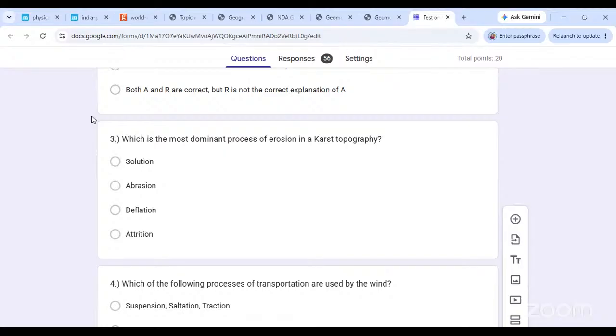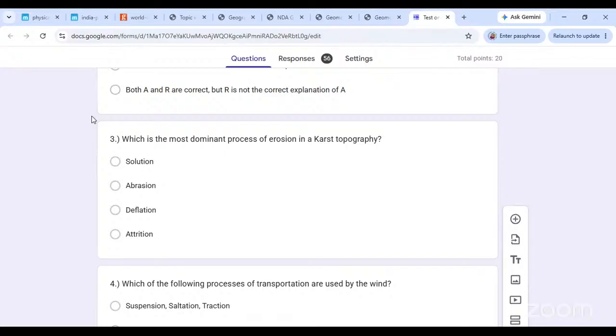Why not solution? In karst topography, we are saying what is the one way in which the gaps will become bigger, the joints will become wider. The water flows through the joints. Meanwhile, the water is not just water. The carbon dioxide in the air has dissolved in the water. What does the water turn into? Carbonic acid, weak carbonic acid.